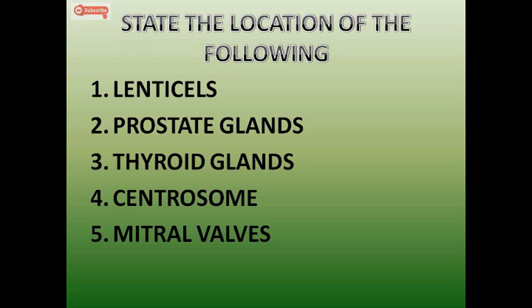So obviously for lenticels it's always talking about plants. There's the hint for you. For prostate glands it's for the reproductive system. Thyroid glands is from endocrine glands. Centrosome is from your chapter of mitosis and meiosis. Mitral valves is for your circulatory system. So I'll give you 5 more seconds. You can write down your answer. You can also put down your answer in the comment box.